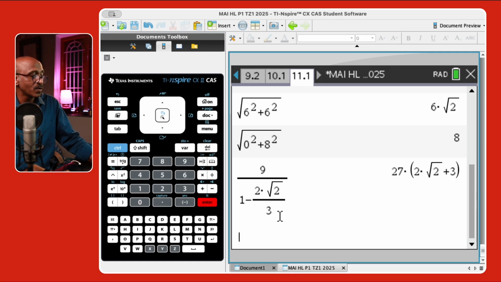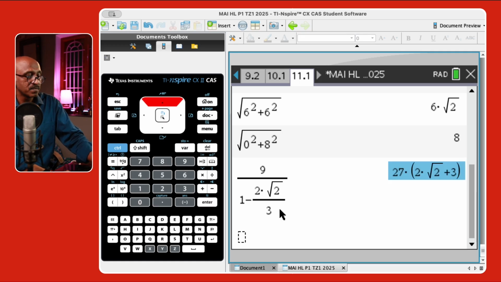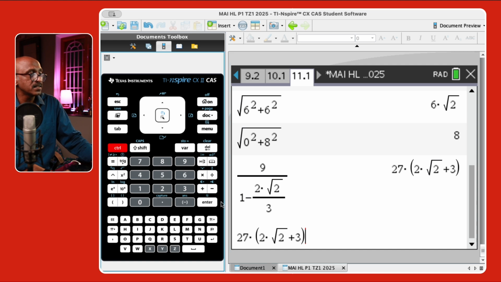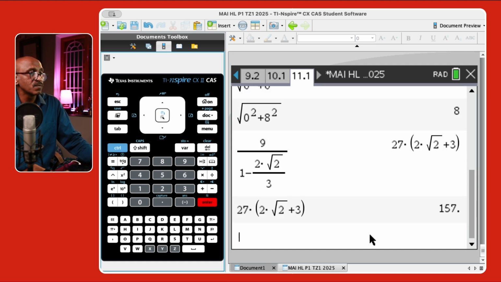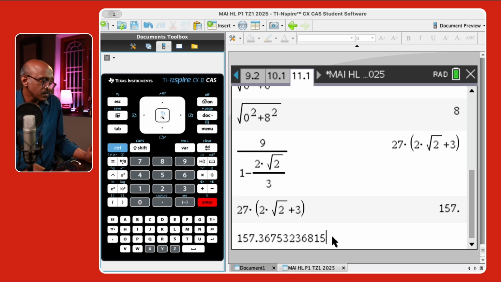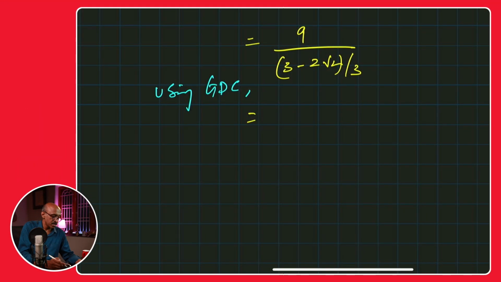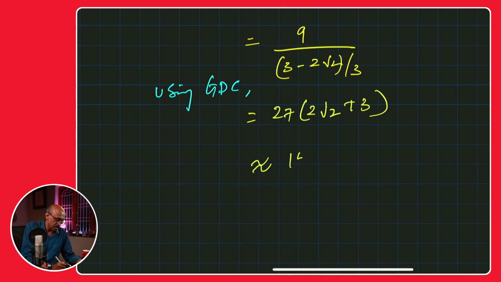If you want the approximate value also, we can get that. So we can bring that thing down and hit Control Enter, and we get 157. 157, really? Is that the exact value? Yeah, it's 157 to 3 significant figures. So let's write both of them together, the exact value and the approximate value. I can just come to my calculator screen and say this is 27 (2√2 plus 3), which is approximately 157.